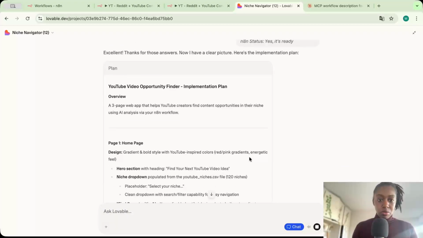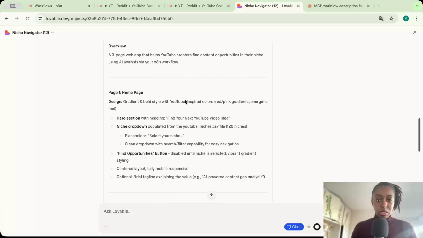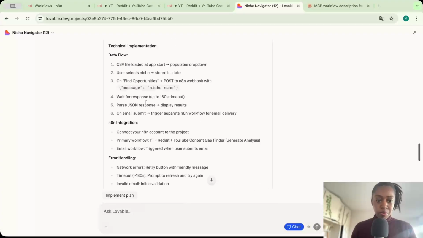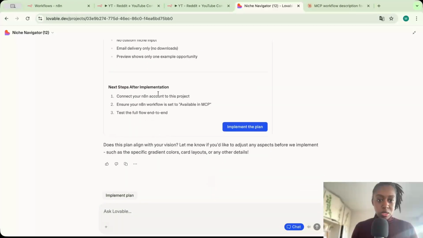So now it's writing the implementation plan, telling me everything that will be built, the headings, how the page is going to be structured. And so everything is okay with me. I'm just going to go ahead and implement and actually start building.